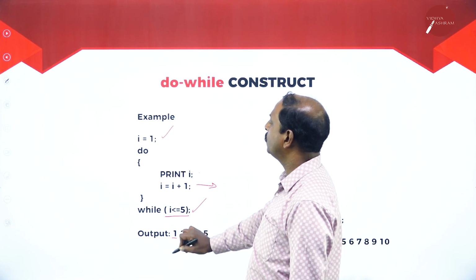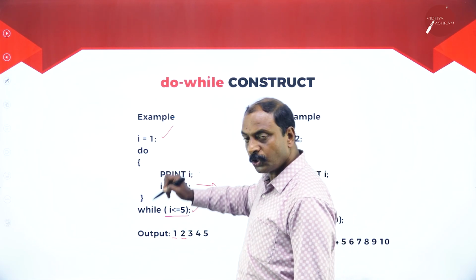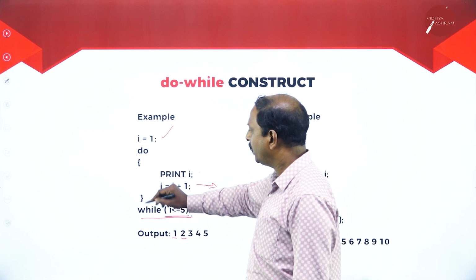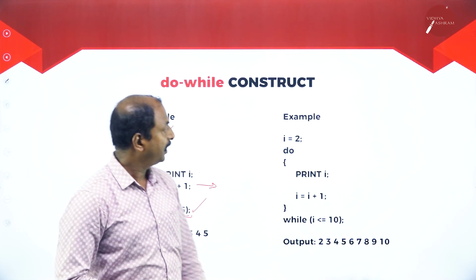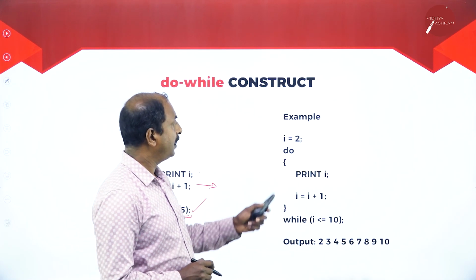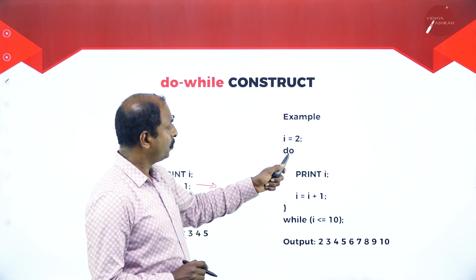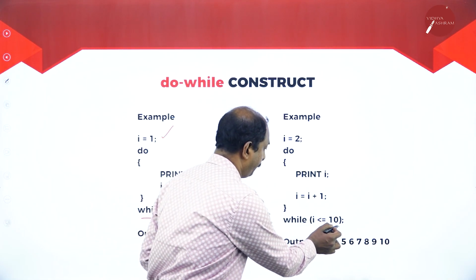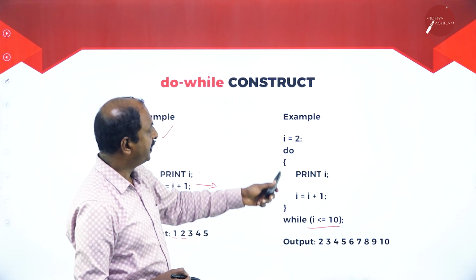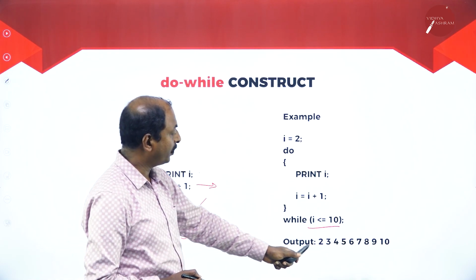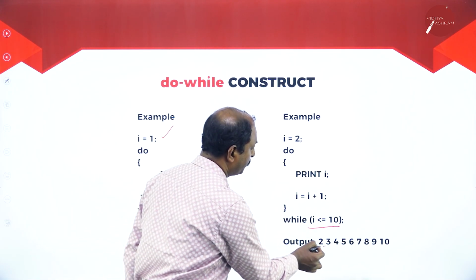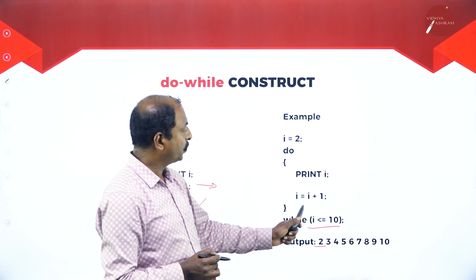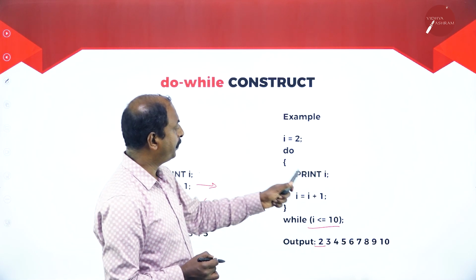So this is the do while construct, called post-tested because checking of the condition takes place at the end of the programming statements. Look at one more example. Here i equal to 2, do, and these are statements, close the bracket, while condition. Accordingly, it checks for the condition: starting value is 2, it prints 2, then checks for the condition, 2 less than 10, yes, it prints.